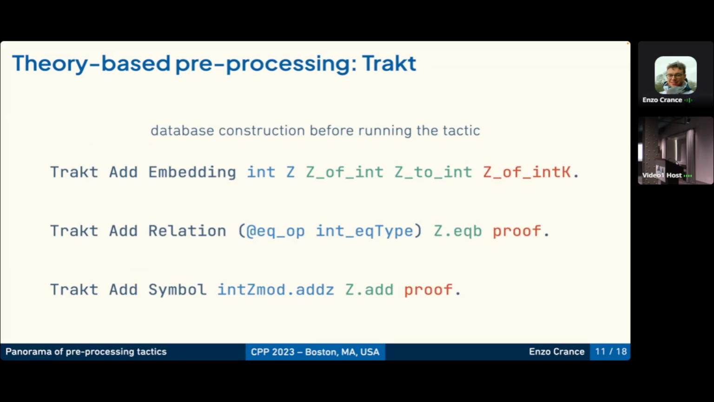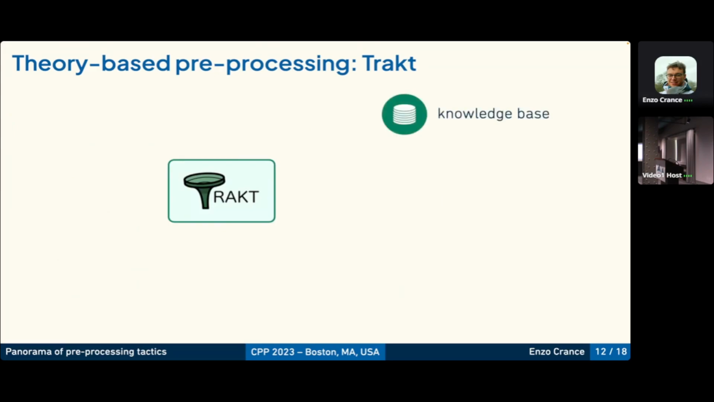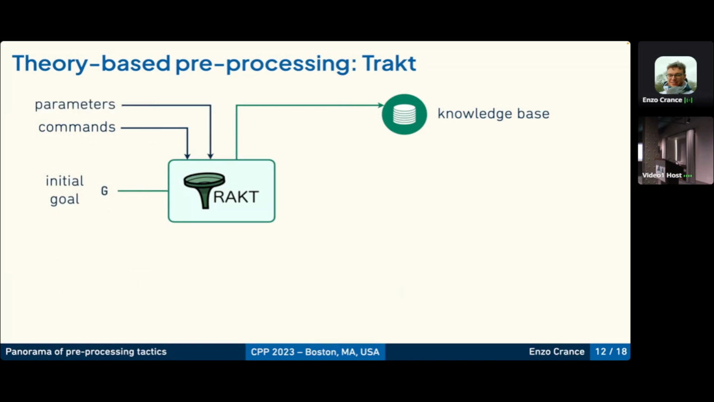So let's take a diagram to sum up how the tool works. So we can see the Tract plugin. Here we have the knowledge base. First, we will fill the knowledge base with the commands. Then we will take an initial goal G and some parameters, as I said, Z and bool in the example.